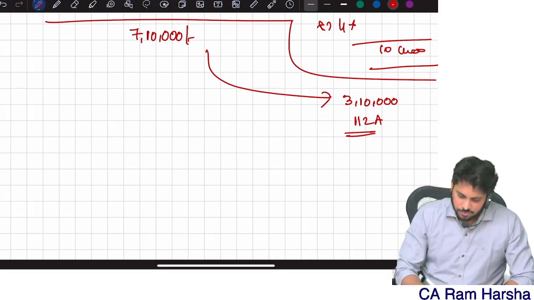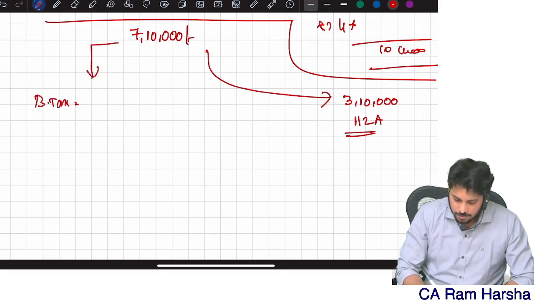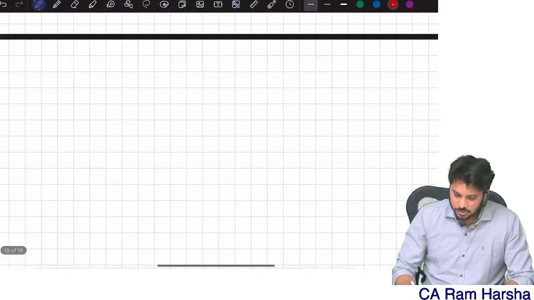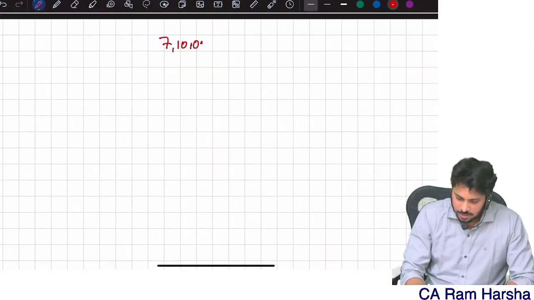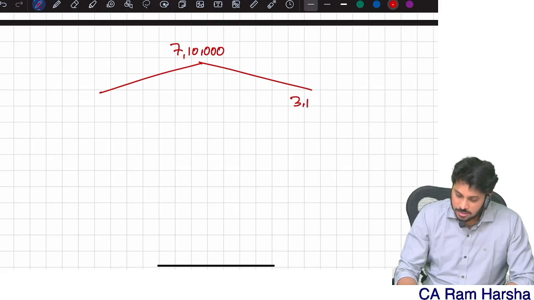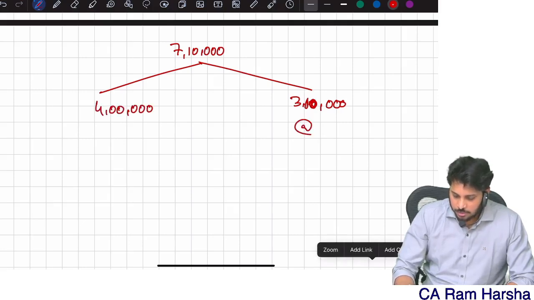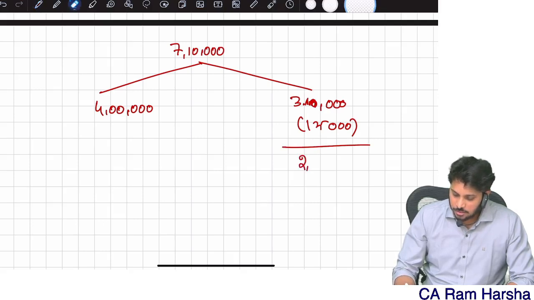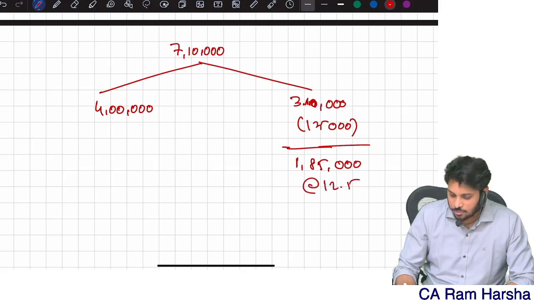Now first let me compute the basic tax. Don't be in a hurry. 7,10,000, I will split into two parts: 3,10,000, which is the only special income, and the balancing figure of 4 lakh. On the 3,10,000, up to 1,25,000 I have the benefit. The balance is 1,85,000, which is taxable at 12.5%.